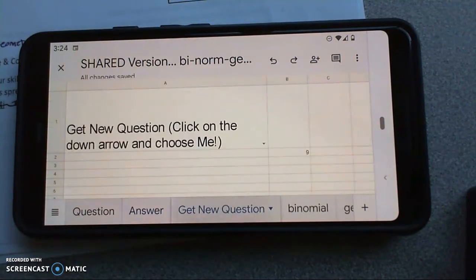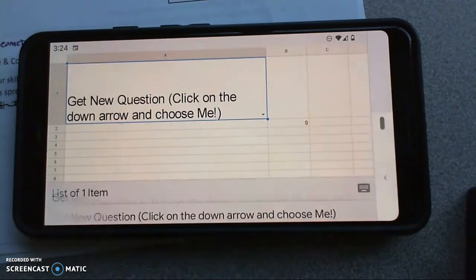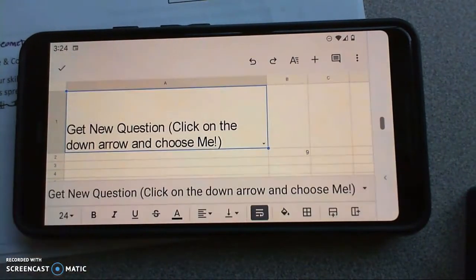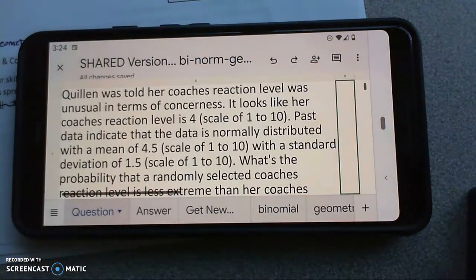So let's just go through a few. I'm going to click on the little tab for Get Me a New Question. Click on that, grab that, and then see the little check mark up there and click that. Sorry, it's a little cumbersome. Go back to the question.